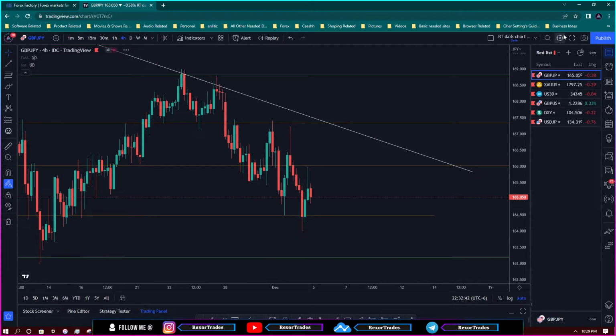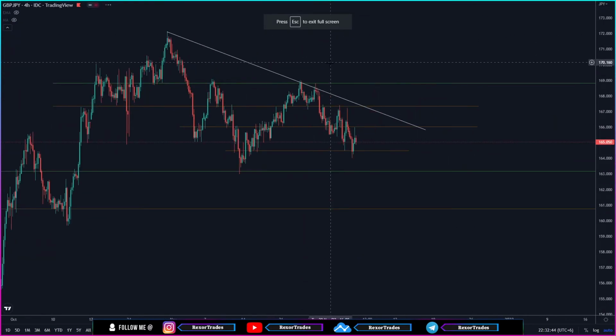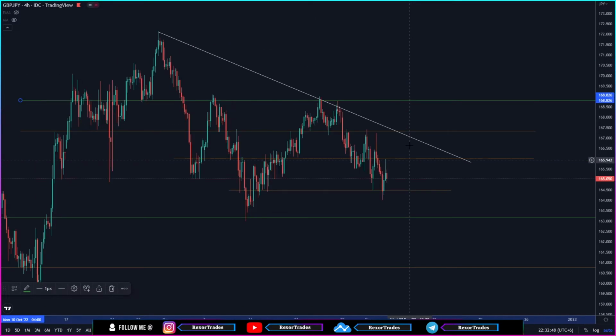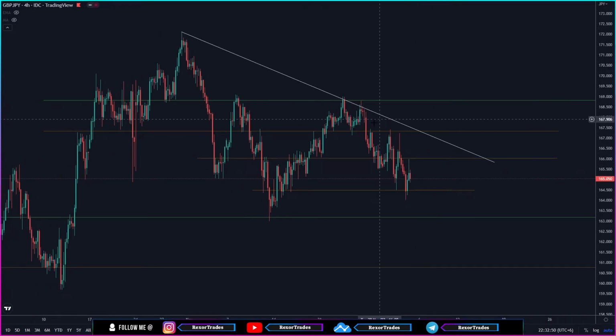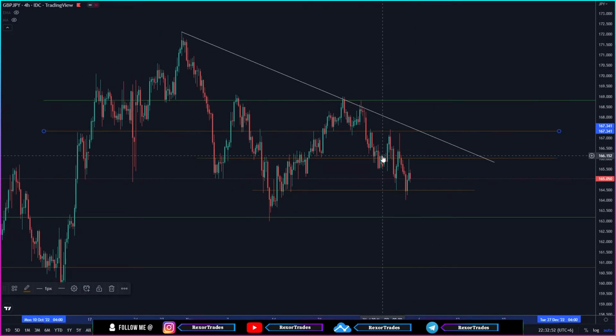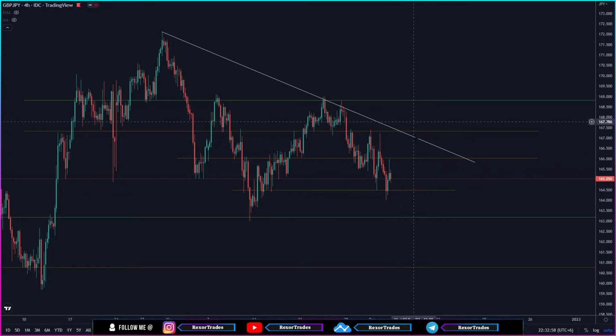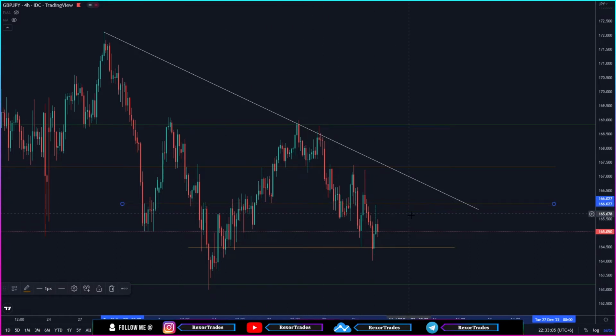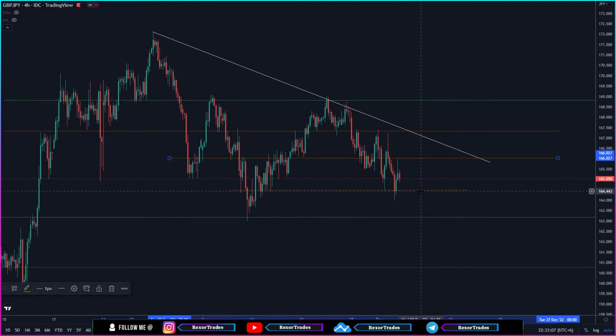Now on the 4-hour time frame, you can see the similar support and resistance over here that we just talked about on the daily and weekly time frame, and also you can see this multiple major key level with multiple major retest points in between that support and resistance. Now we have on a 4-hour time frame a bit of a resistance at this key level, as you can see these multiple retest points, and also we have some sort of a support on this 4-hour time frame right around here at this key level.